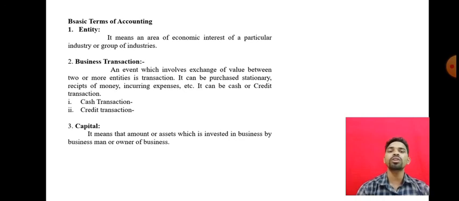In cash transactions, when a business purchases goods as well as services and immediately pays cash to the suppliers, that is a cash transaction. In our day-to-day life we also make many cash transactions.